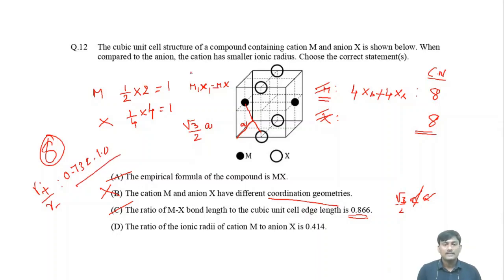So in this case, the ratio should be in between 0.732 to 1.0, but the ratio is given as 0.414. So this is for coordination number 6. So this one is incorrect. The ratio is incorrect. So finally, what are the answers? Here, A and C are the correct answers.